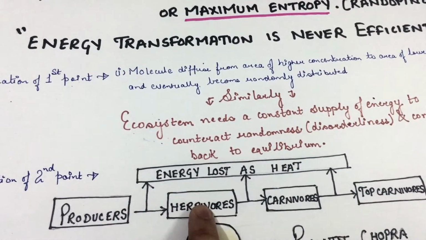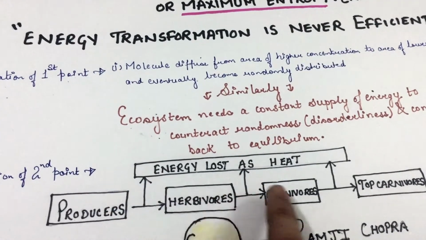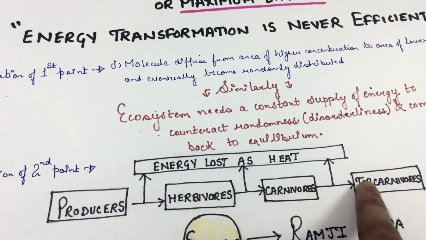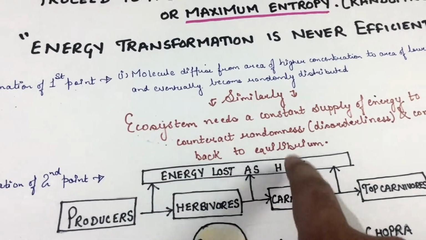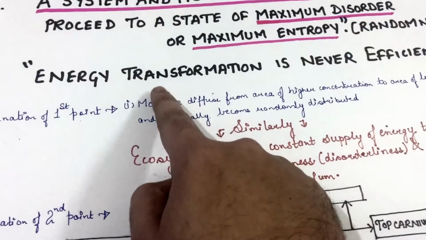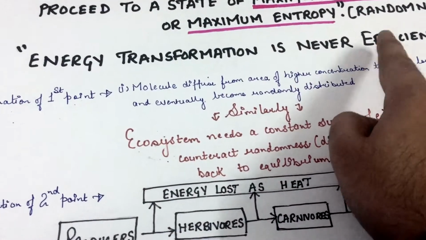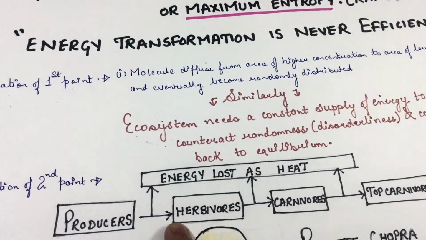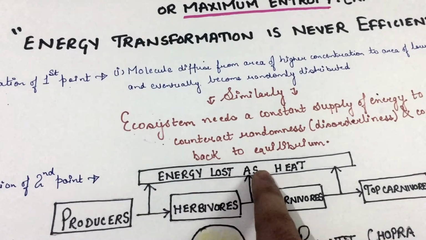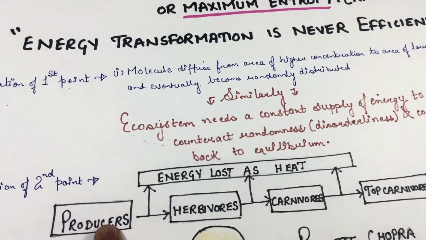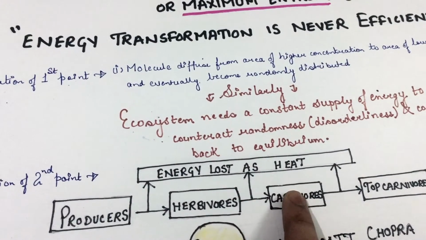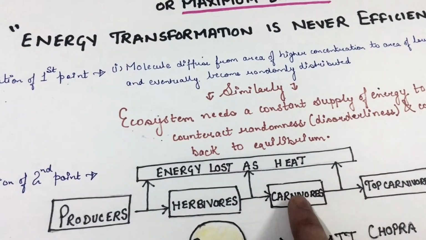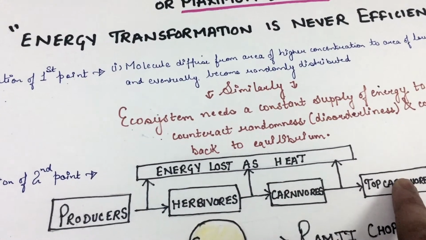When this energy flows through the various organisms of the ecosystem, some of the energy is lost as heat. So, this means energy transformation is never efficient because some of the energy is always lost as heat when it flows from producers toward the herbivores, from the herbivores towards the carnivores, and from the carnivores toward the top carnivores.